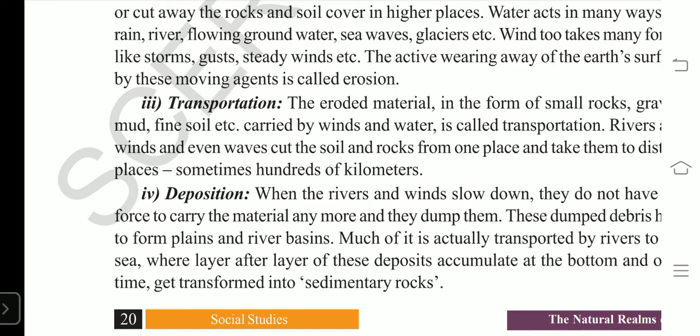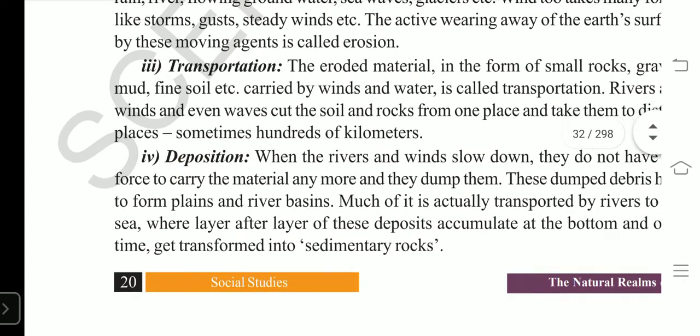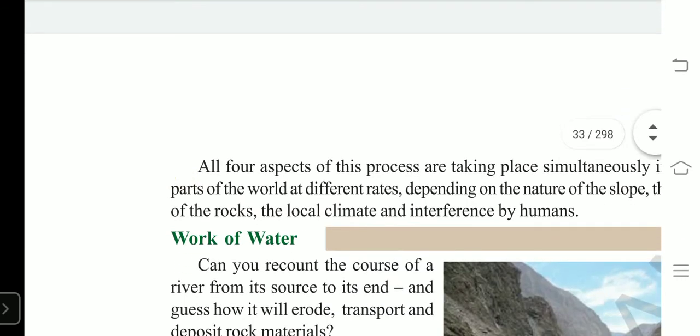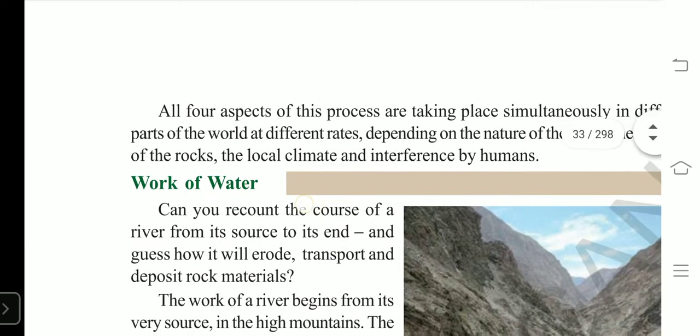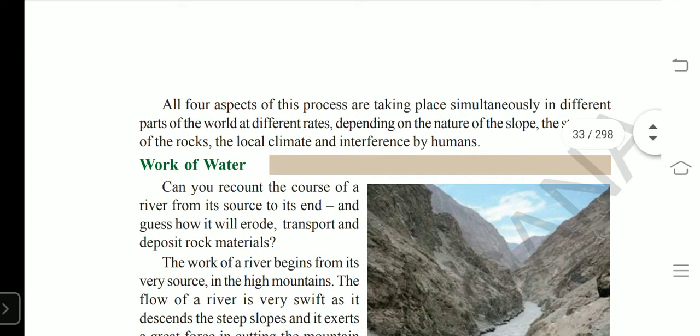And here all these four stages, four aspects, what you call erosion, transportation, deposition, work out on the rocks and the surface of the earth at a time, that is simultaneously, in different parts of the world at different rates, depending on the nature of the slope.